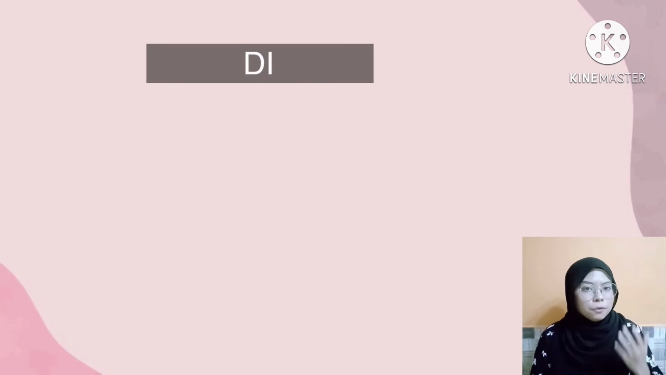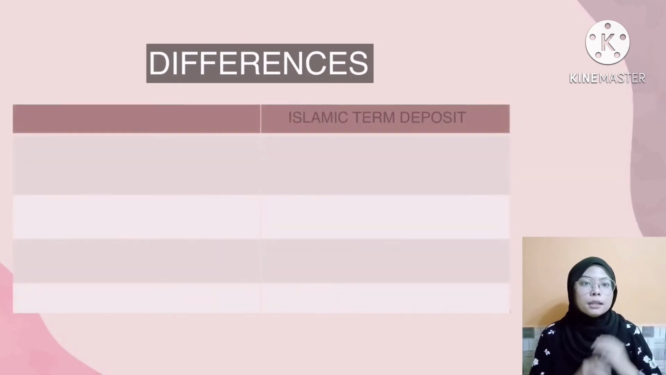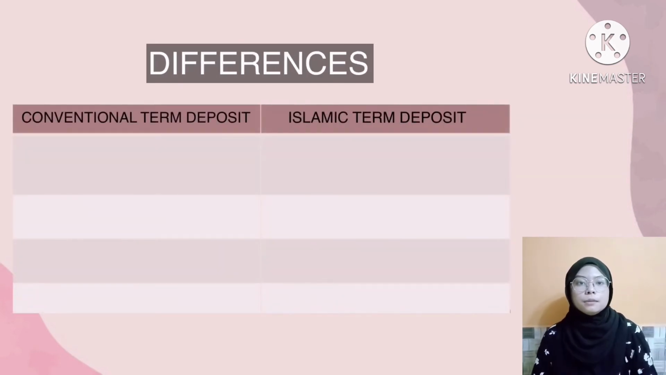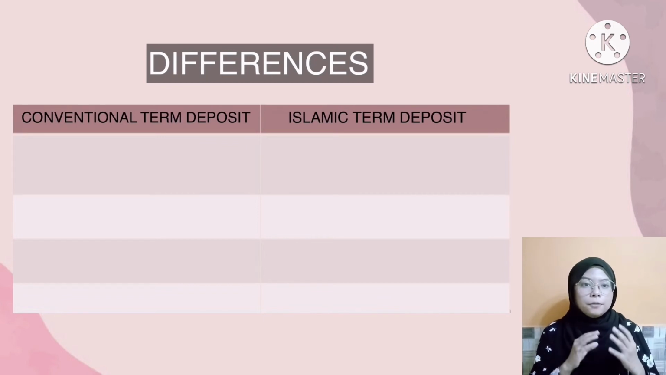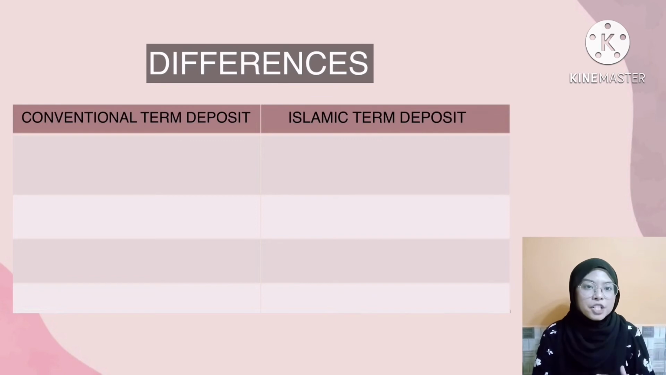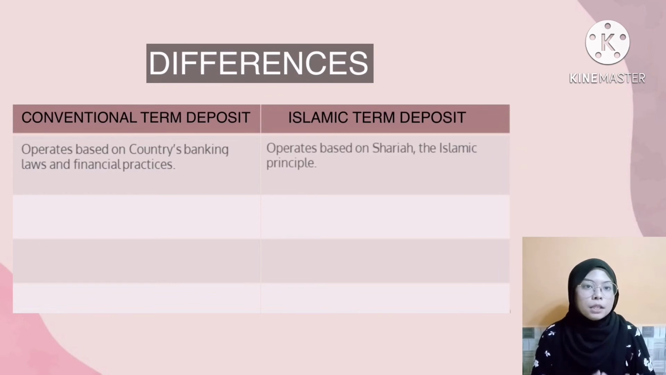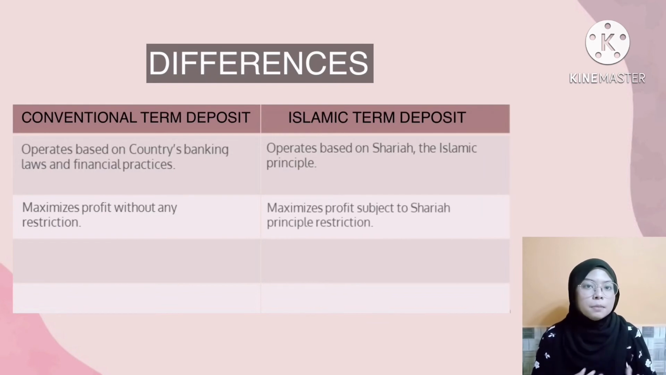So, we move to the difference between Islamic term deposit and conventional term deposit. Firstly, the difference that we can see in conventional term deposit is the operation. Their operation is based on country banking law and financial practice. While Islamic term deposit is operated based on Sharia, the Islamic principle. In terms of goal, conventional term deposit maximizes profit without any restriction, while Islamic term deposit maximizes profit subject to Sharia principle restrictions.